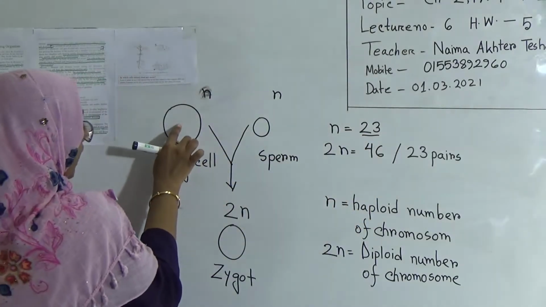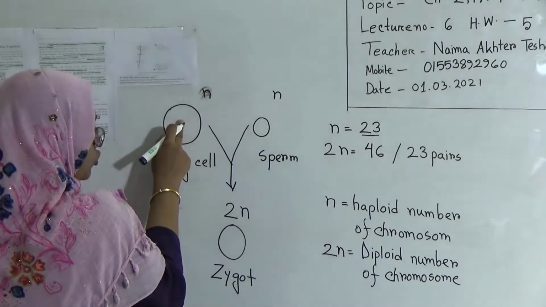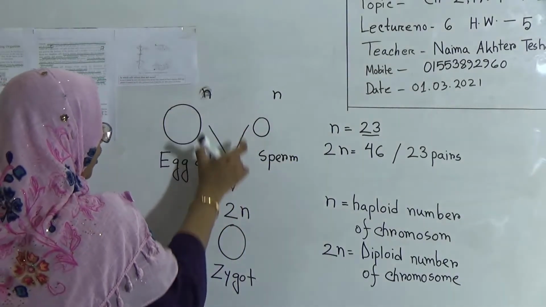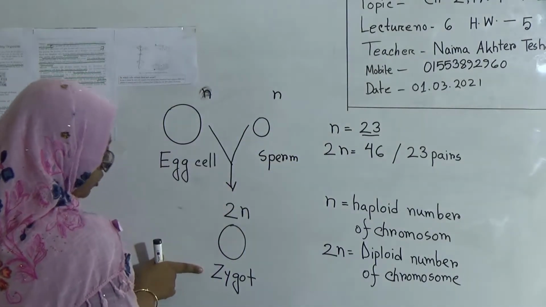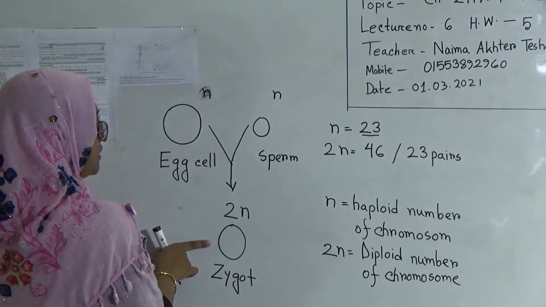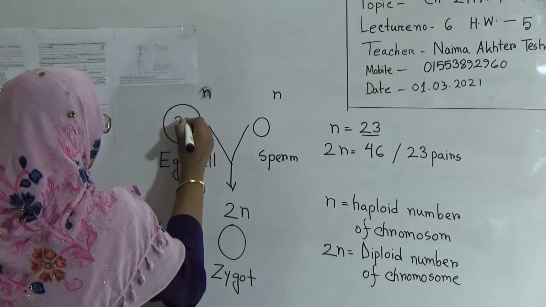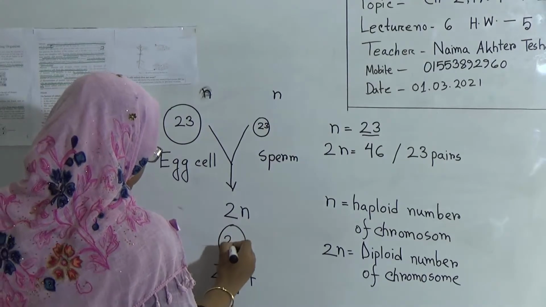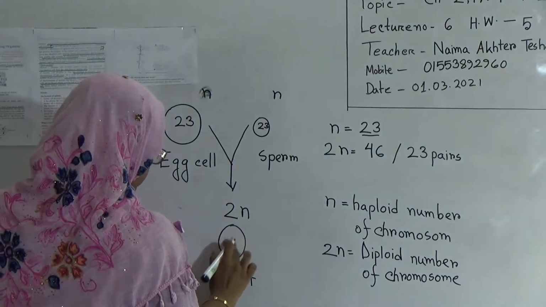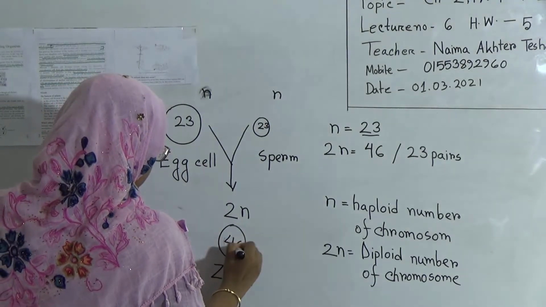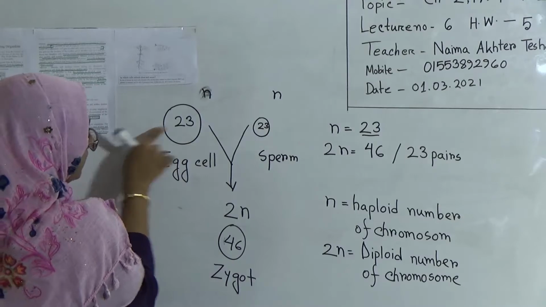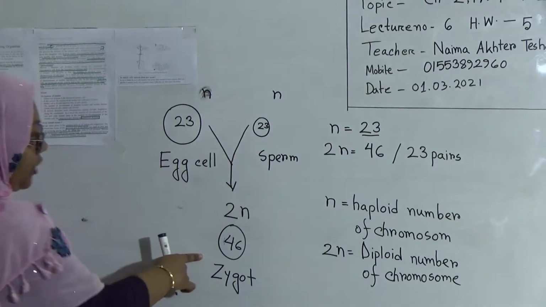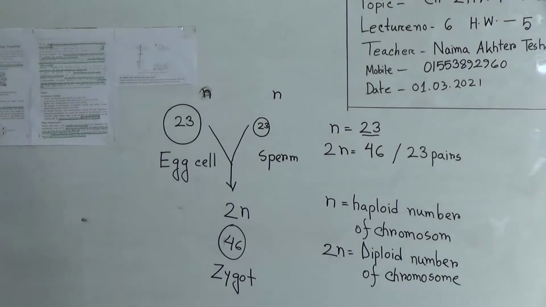That means in the egg cell 23 chromosomes are present, and in the sperm cell 23 chromosomes are present, and when they combine they form the zygote, and in the zygote 46 chromosomes will be present. And that's why egg cell and sperm cell are haploid and zygote is diploid. Now let's see.